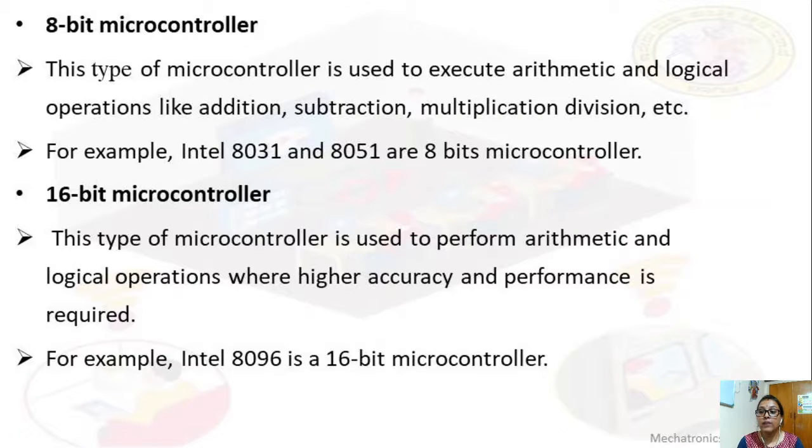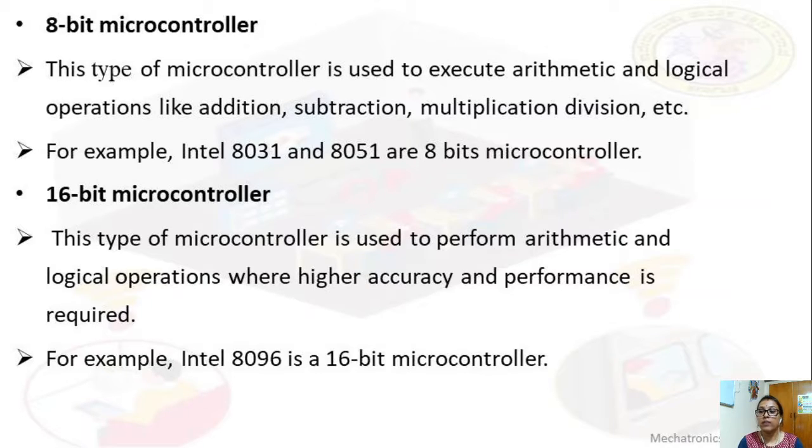The 8-bit microcontroller can use only an 8-bit range, that is from 00 to FF in hexadecimal, for a single machine cycle. So next is the 16-bit microcontroller.